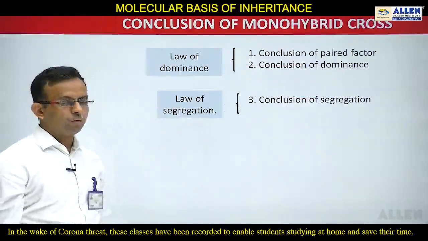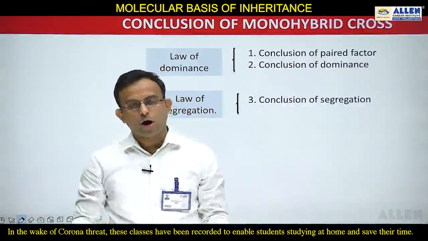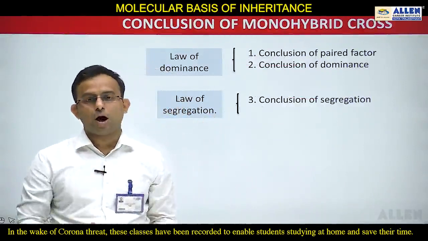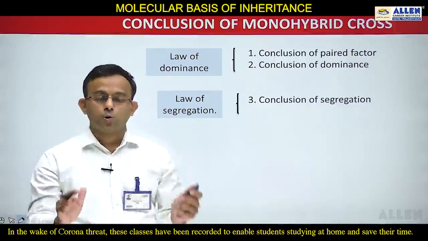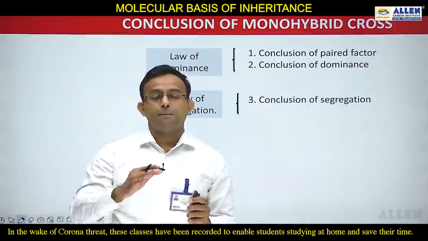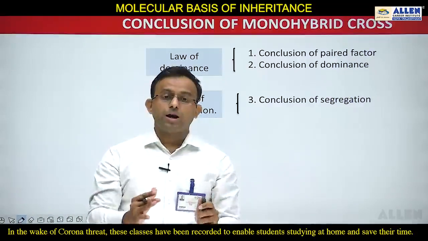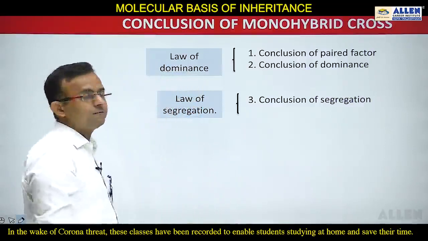Now students, we will move to the next part. Students, just now I have explained the whole monohybrid cross. I have explained the F1 generation, F2 generation, Punnett square, phenotypic ratio and genotypic ratio. Now we will come to the conclusions. The conclusions were made by Mendel, and on the basis of the monohybrid cross, Mendel gave two laws. One is the law of dominance and another is the law of segregation.